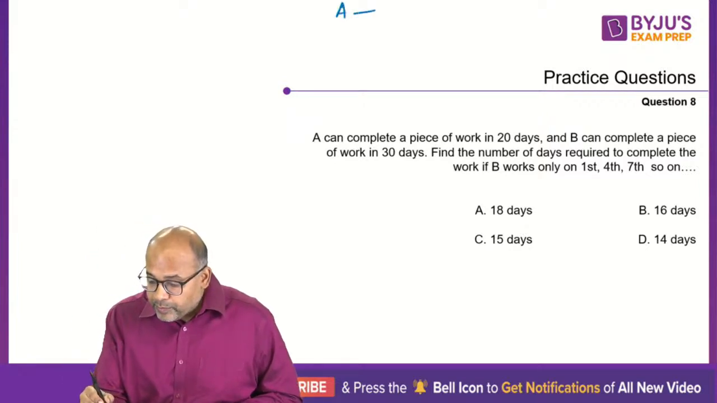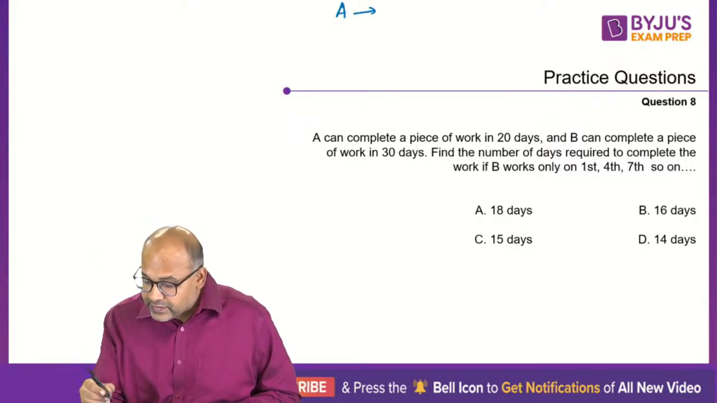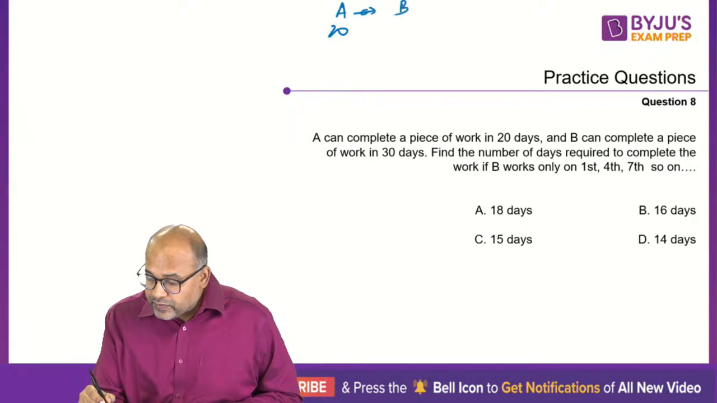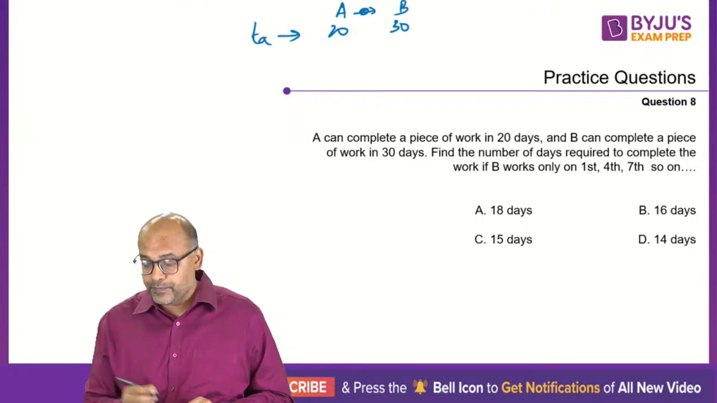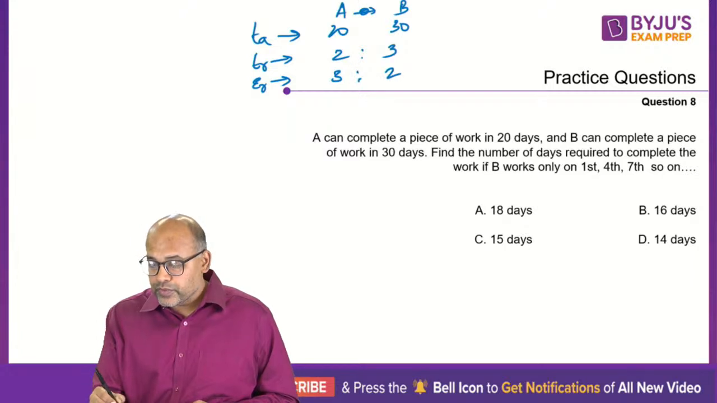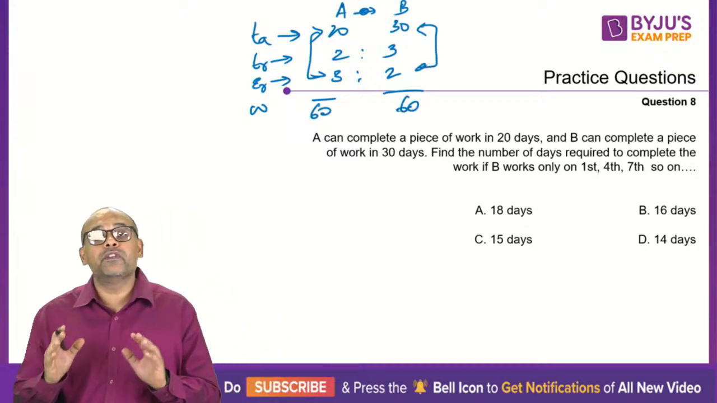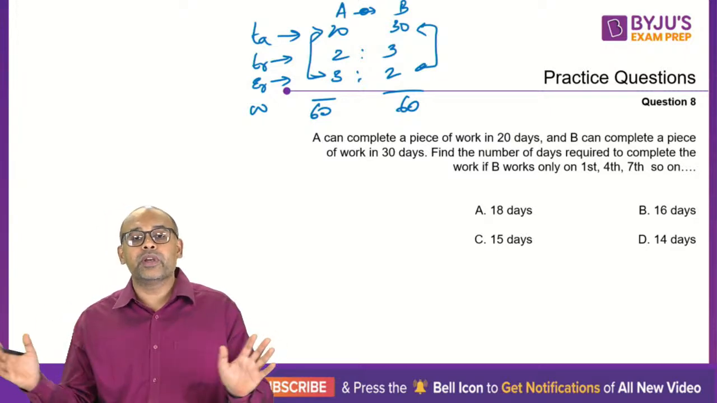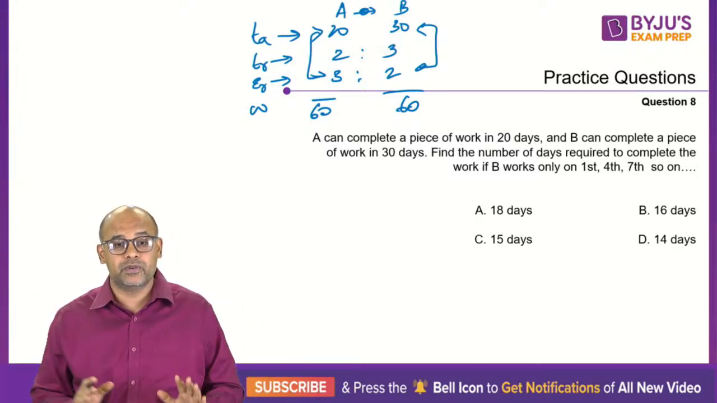A alone can do a piece of work in 20 days. B can do a piece of work in 30 days. So time actuals are 20 and 30, so time ratios are 2:3, so efficiency ratios are 3:2. So the quantity of work to be done is the product of these, so it is 60 and 60. So the quantity of work is 60. Fine. Whoever is doing it, whatever way you do it, it has to be 60 units.